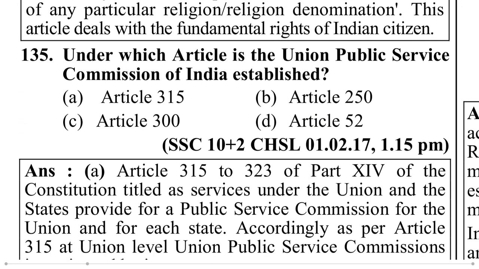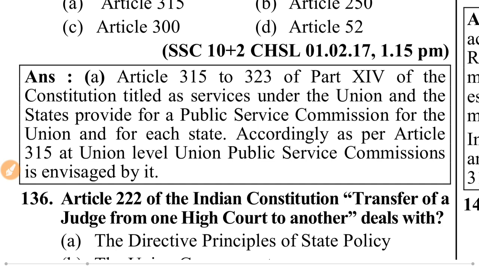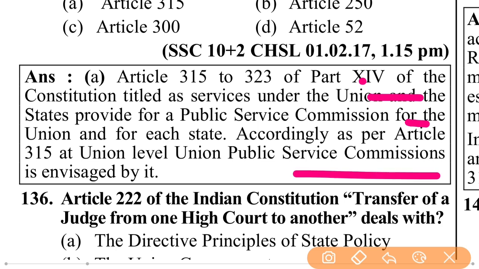Under which article is the Union Public Service Commission of India established? Article 315. Article 315 to 323 of Part 14 of the Constitution, titled as services under Union and the state, provide for a public service commission for the Union and for each state. Accordingly, as per Article 315, at Union level, Union Public Service Commission is envisaged by it.